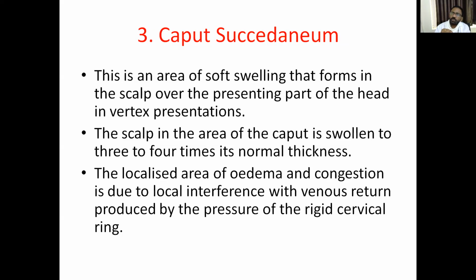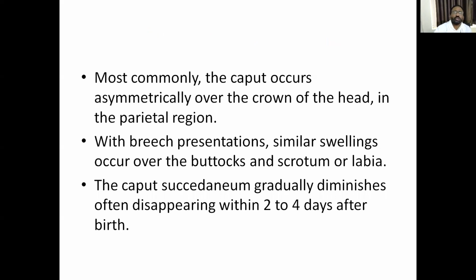This is the localized swelling due to congestion and edema, due to interference of the venous return produced with the pressure of the cervical ring and the presenting part of the fetal head. Most commonly caput occurs asymmetrically over the crown of the head.